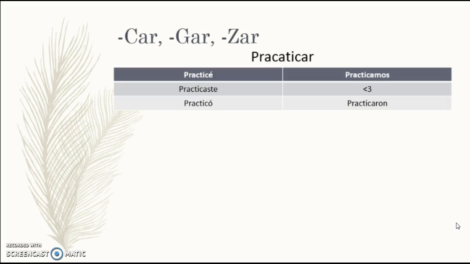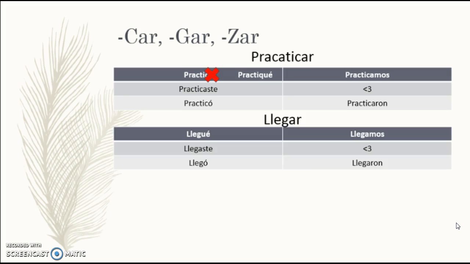Okay, so we have practicar. Yo practicé. Uh-oh, that's not right. So I have to add what? A Q-U-E. Yo practiqué. Again, it would make the pronunciation sound really weird. I don't want to do that. Tú practicaste, él practicó, nosotros practicamos, and ellos practicaron. Llegar. Llegué. Notice that I put the U there for the pronunciation, or else it would sound like llegé. Llegaste, llegó, llegamos, llegaron.